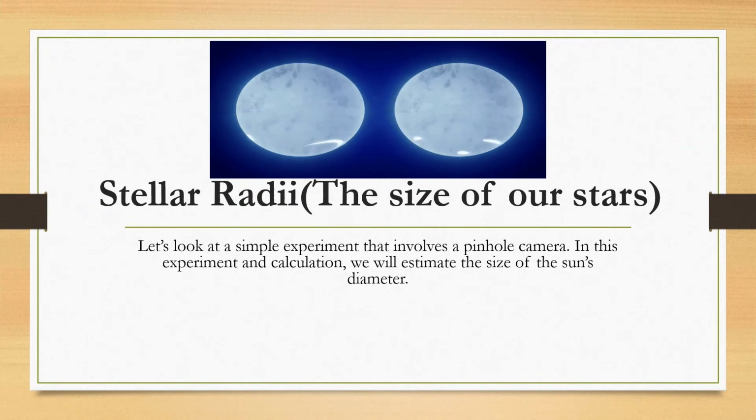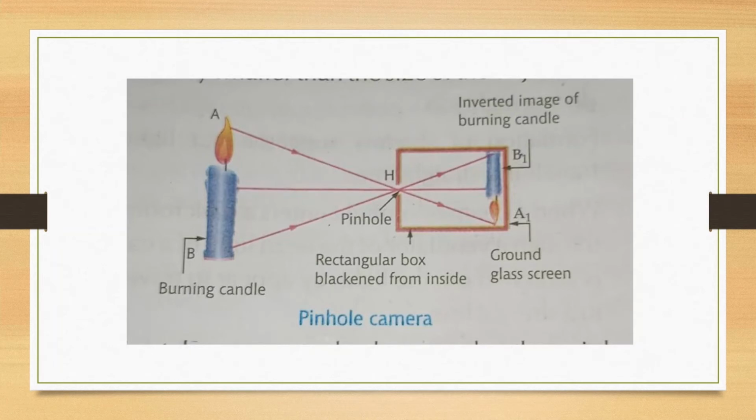And the way we observe is by using simple instruments. In this case, we're going to use a pinhole camera. This is going to help us to make an estimate. Remember, this is an estimate of the size of the sun's diameter. So this is an example of a pinhole camera. There are very, very important attributes to the pinhole camera. Usually the object is going to be much, much larger than the image. The image is also formed and it's inverted when it's formed on the screen.